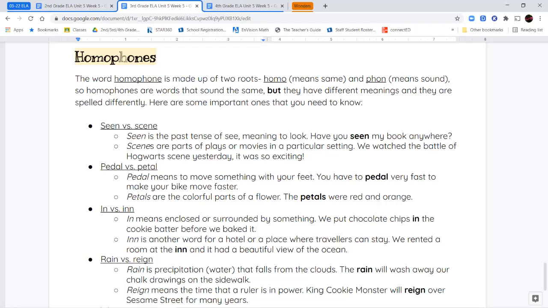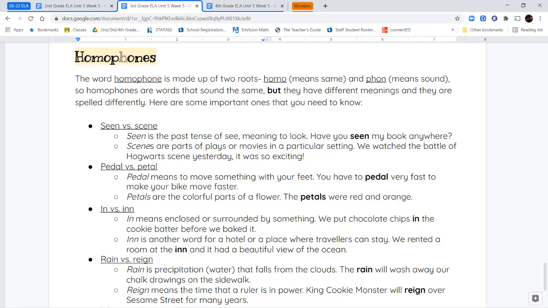It is spelled S-C-E-N-E. Next, we have pedal and petal. Pedal, P-E-D-A-L, means something you're doing with your feet. So you have to pedal very fast to make your bike move faster. Or petals, P-E-T-A-L, or P-E-T-A-L-S in this case, are the colorful parts of the flower.